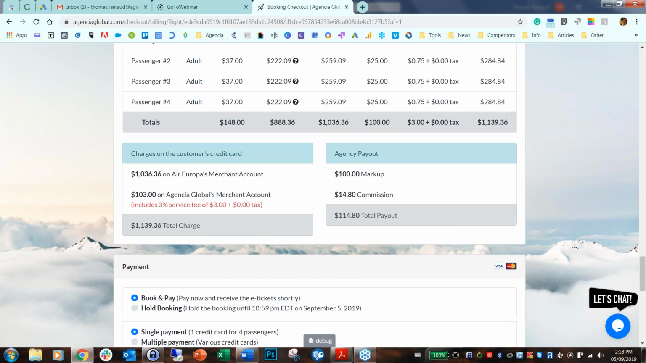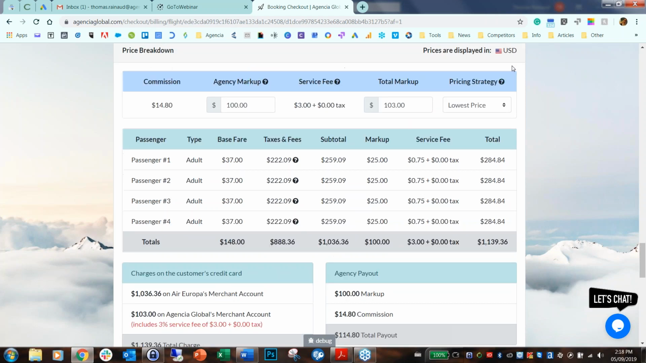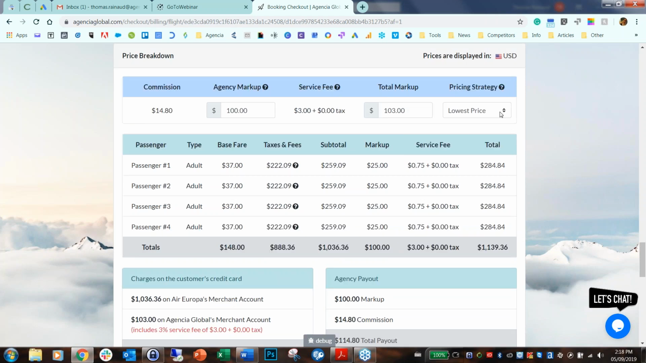So what we do offer in terms of option is here in the pricing strategy. As you can see, there is a little explanation, but basically, by default, it's always selected on lowest price. What does it mean? It means that it's the lowest price available on Agencia Global with this configuration, with this commission, this fare, etc. But we have another option. The other option is single charge.